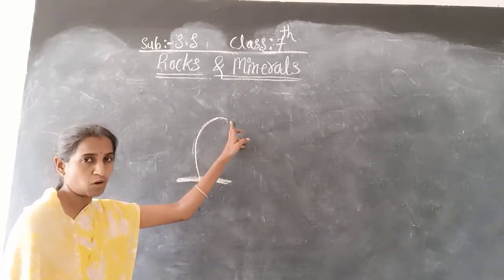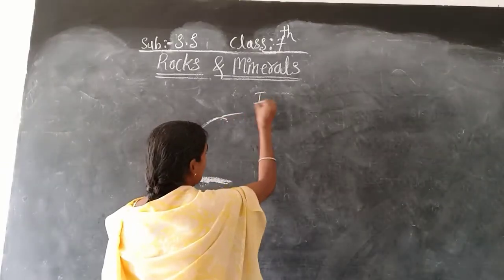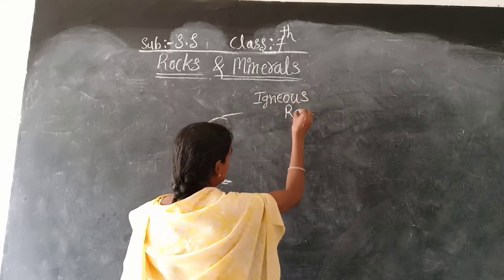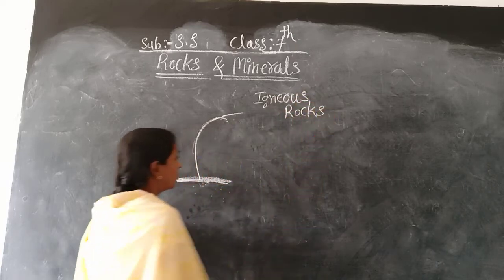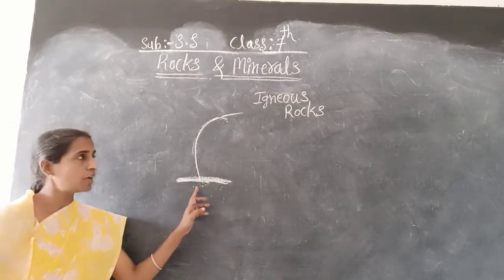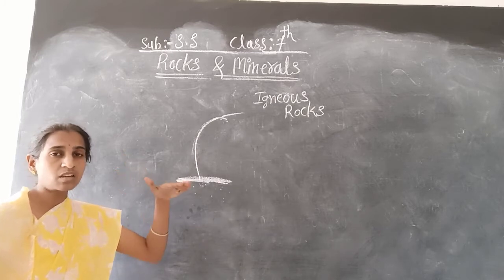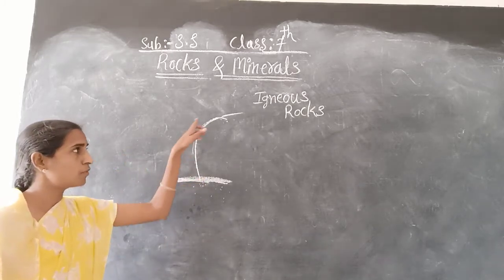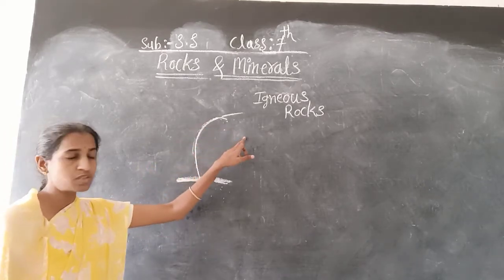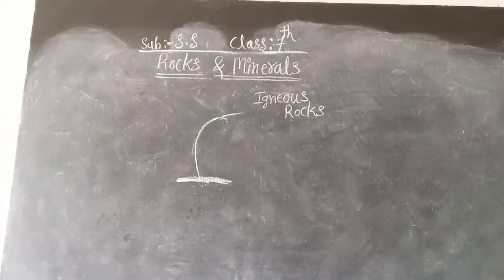In such a way, some rocks are formed, and those rocks are called igneous rocks. Did you get the point? This is the molten magma. When it comes outside, on the earth surface, it cools and becomes solid. That point is given here.